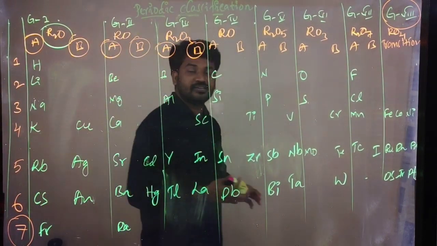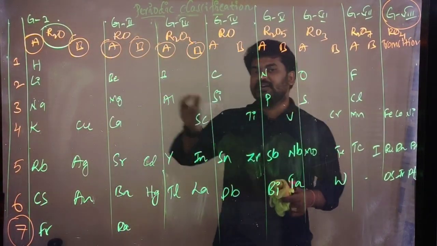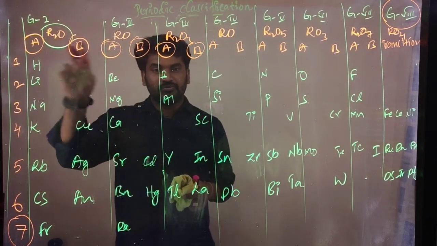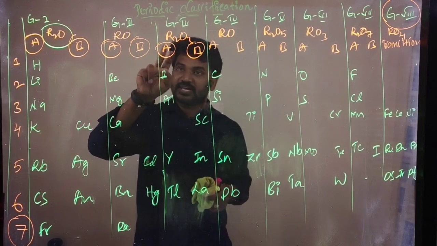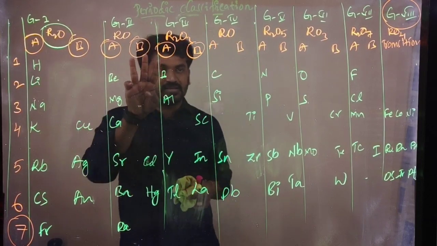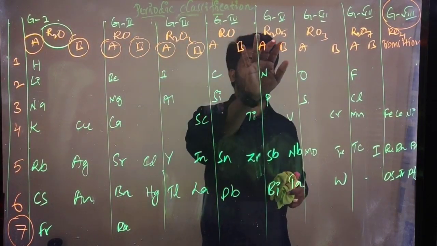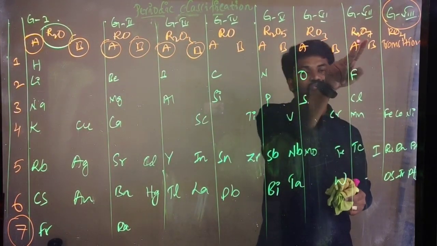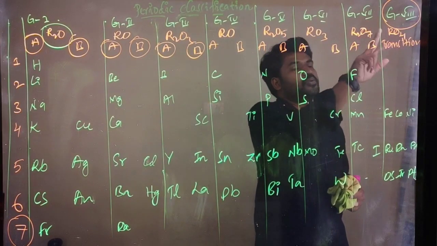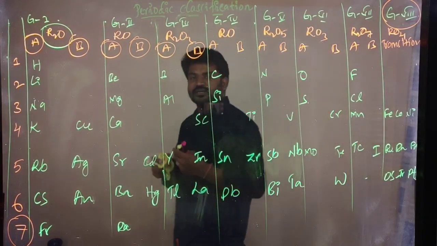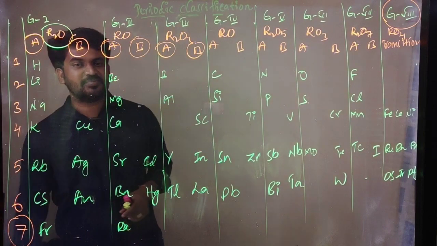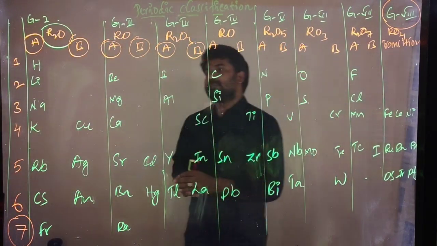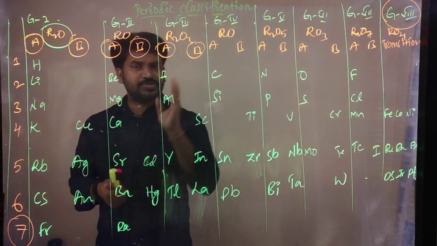Like that, he got the molecules: R2O for the first group, RO for the second group, R2O3 for the third group, RO2 for the fourth, R2O5 for the fifth, RO3 for the sixth group, R2O7 for the seventh group, RO4 for the eighth group. So like that we got the molecules, right? So that is done by whom? Mendeleev. And coming to the topic, Mendeleev arranged all the elements in groups and periods.